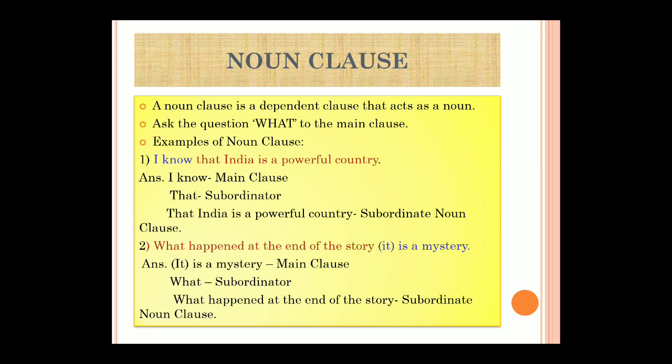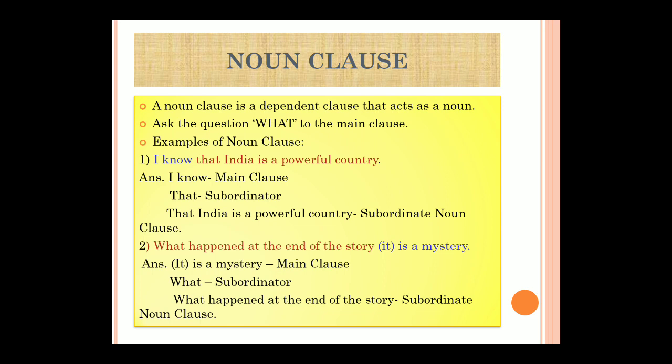In the same manner, the second one: what happened at the end of the story is a mystery. Here there might be some words missing, which you need to put in brackets later on. You have to imagine there can be a verb. So here, "is a mystery" is our main clause.